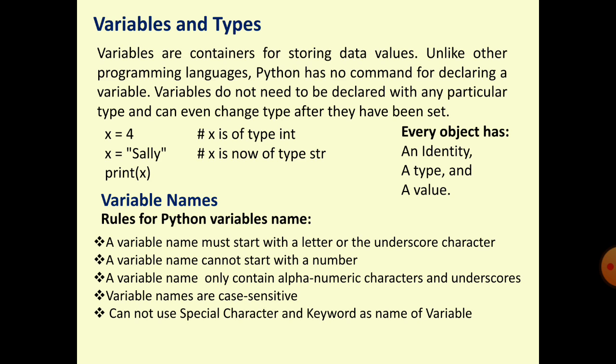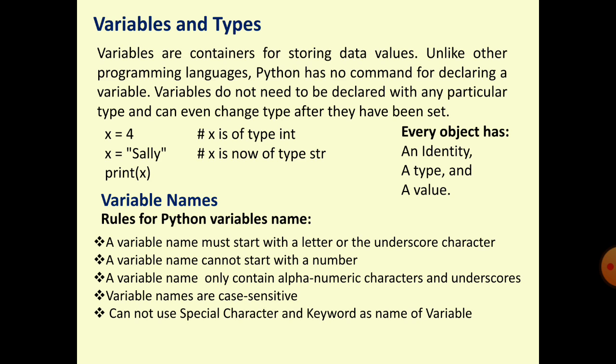Unlike other programming languages like C, C++, Java, Visual Basic or C#, where first we have to declare and define the variable and then use it, in Python there is no need to declare or define the variable. Directly store the value in the variable. In Python, the variable type will be automatically defined as per the value type.